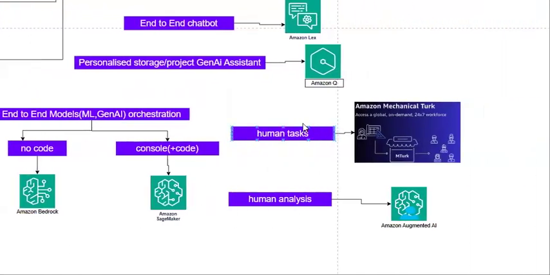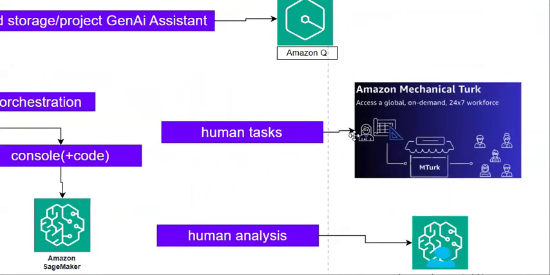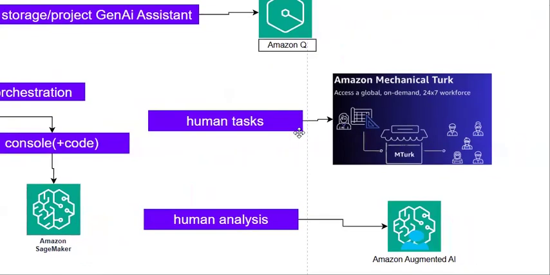And at last, for human-related tasks, if you want to have them done by persons from AWS, then you can post those tasks in Amazon Mechanical Turk, so that those tasks will be done by humans only.